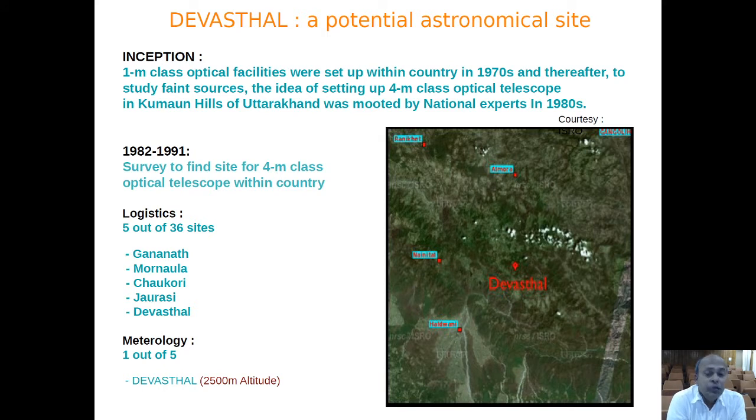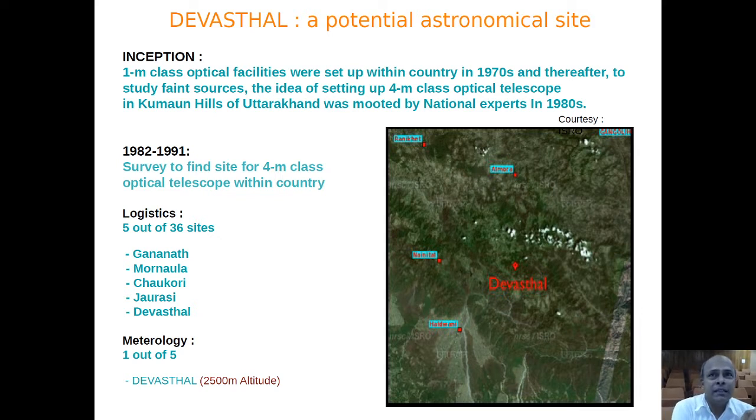Well, how it all started. 1 meter class optical telescopes were set up within the country in the 1970s, and thereafter, to study faint celestial sources, the idea of setting up a 4 meter class optical telescope started. As advised by national experts, a search started in the 1980s in the Kumaon Hills of Uttarakhand.